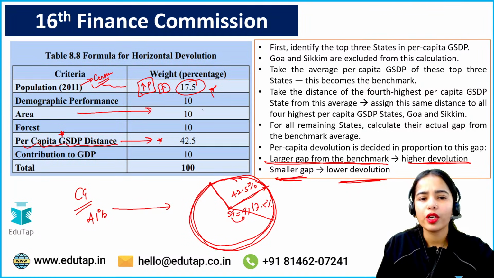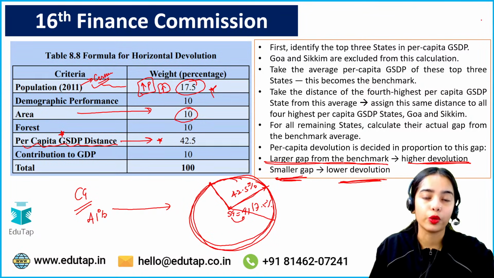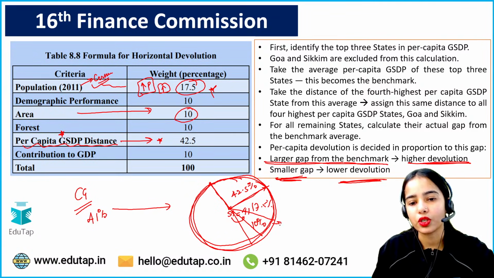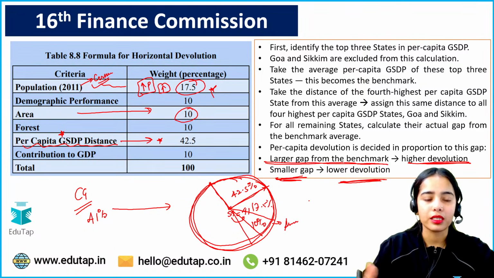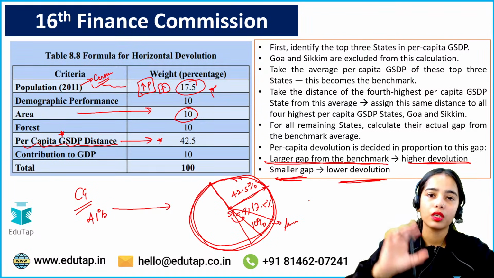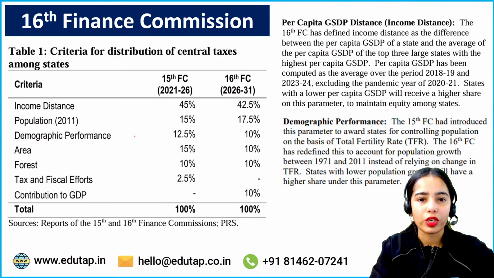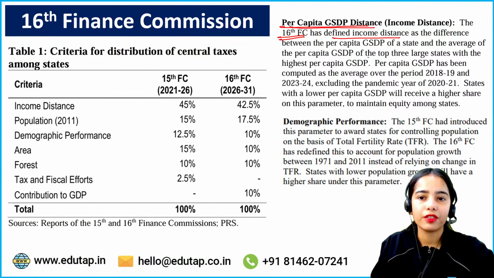Now area also you can understand, the larger the area a state has, the more the funds that are allocated to that particular state. So 10% is allocated on the basis of area. Okay, the larger the state area is, the larger the funds that are provided to the state. Now coming to the contribution to GSDP and forest. So let's understand. So per capita GSDP distance, income distance, this we have seen. The 16th Finance Commission has defined the income distance, the formula we have seen.